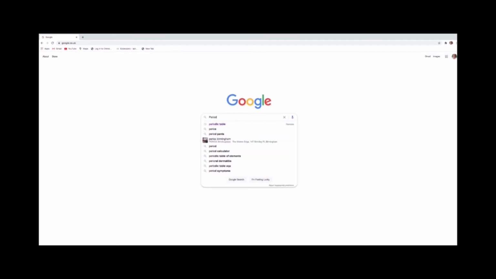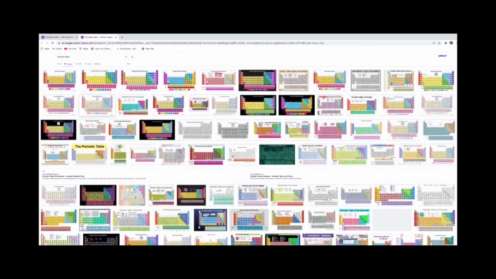Let's have a look at a few periodic tables. So let's type periodic table into the Google search engine and hit enter. Now let's click on Images. Here we have lots of designs of the periodic table.